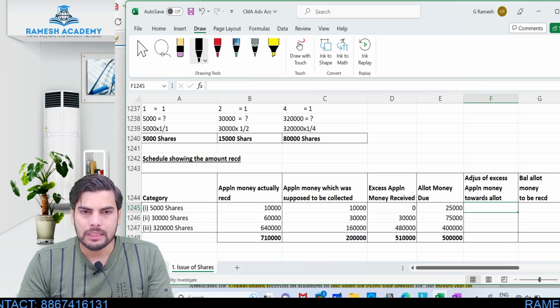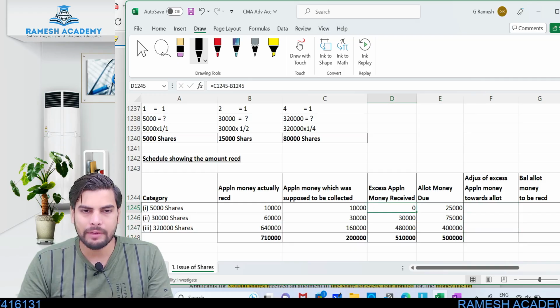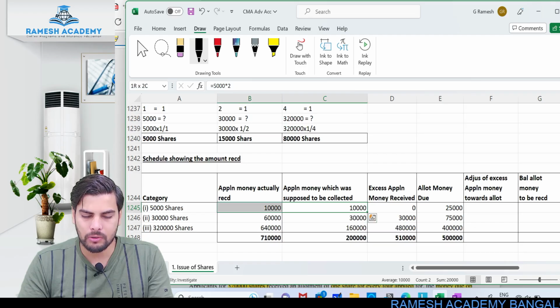Clear? Adjustment of excess application money towards allotment. So here, do I have any excess application money? No, zero. I was supposed to collect 10,000, I collected 10,000. Full allotment. I am not receiving any excess application.